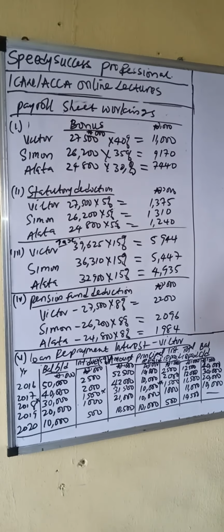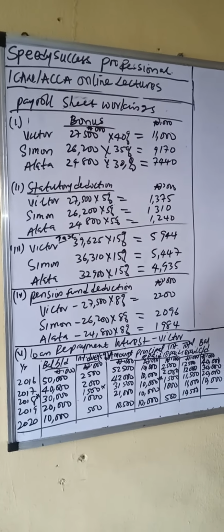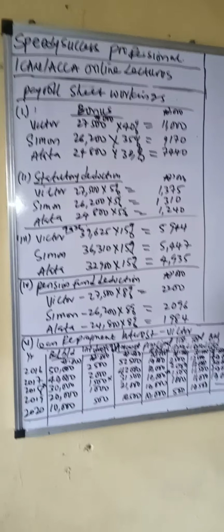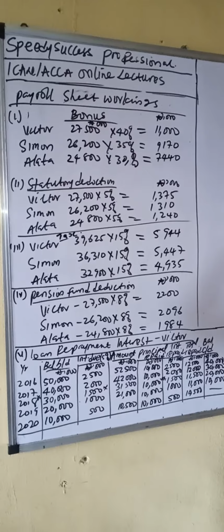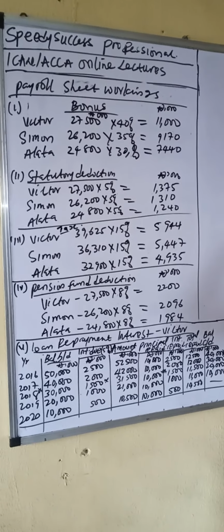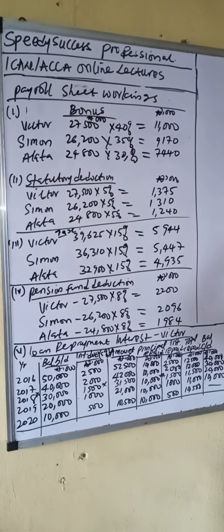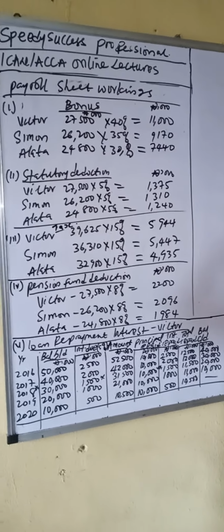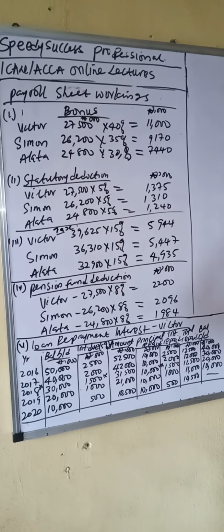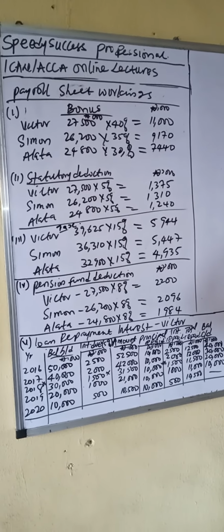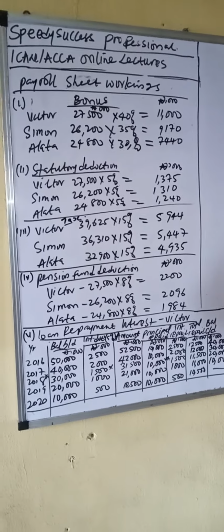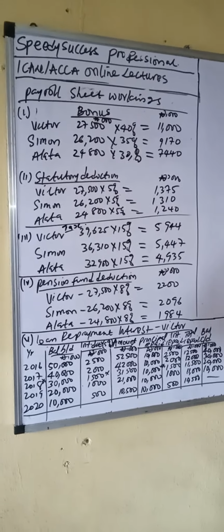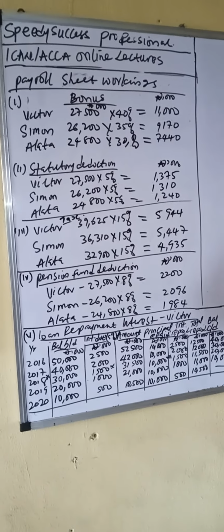Alata's 24,800 times 30% gave us 7,440. Then we go to statutory deduction, which is social security of 5% for each of them on basic. It generated the following figures, which you have seen in our solution proper. We had income tax of 50% on the amount given to us as taxable income. So that was worked, it was not on basic. Are we together? All right.